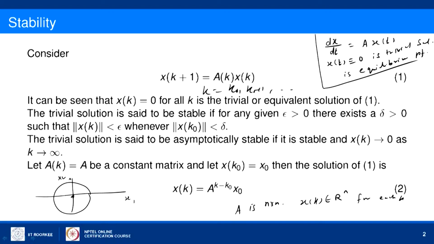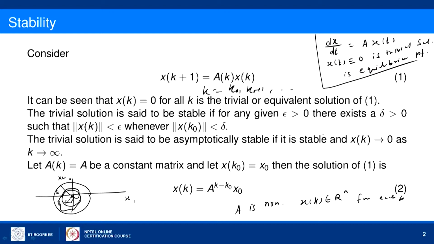For every given epsilon, the radius of the circle is epsilon, there exists a delta greater than 0, we can find a circle of radius delta such that whenever the initial condition x of k naught is inside the delta circle, then the solution x of k for all the values of k afterwards will always lie within the epsilon circle.